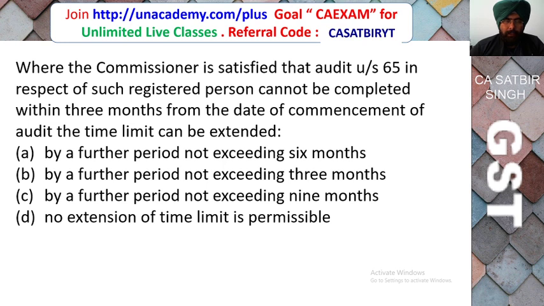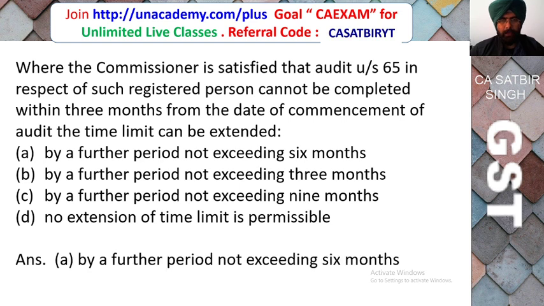So multiple choice question can be: where the commissioner is satisfied that audit under section 65 in respect of such registered person cannot be completed within 3 months from the date of commencement of the audit, the time limit can be extended by a further period not exceeding 6 months, by a further period not exceeding 3 months, by a further period not exceeding 9 months, or no extension of time limit permissible. Correct answer is by a further period not exceeding 6 months.